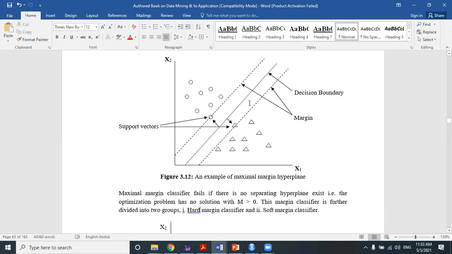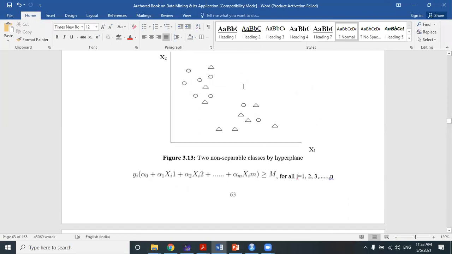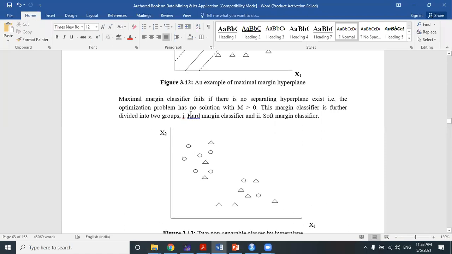Obviously, for this kind of hard margin classifier, a straight line, this data set is not suitable. The hard margin classifier fails to do the classification for this kind of data sets. So for this kind of data sets, we will go for the soft margin classifier, and SVM is nothing but an upgraded version, an extension of the soft margin classifier. Is it clear to you? Does anyone have any doubt? It's a very important thing.